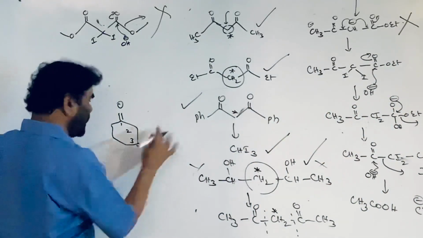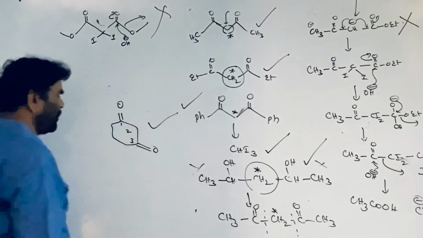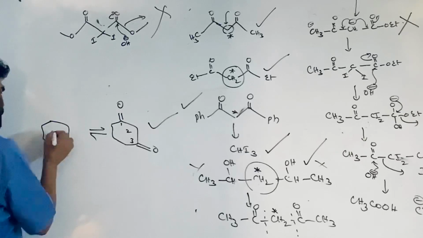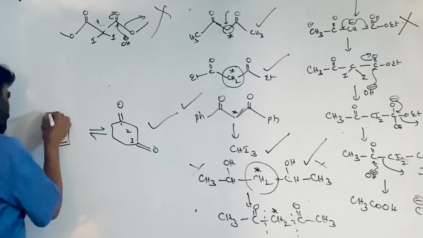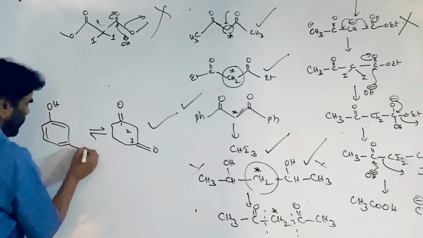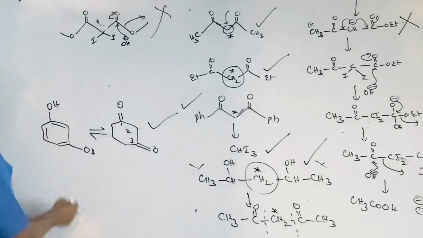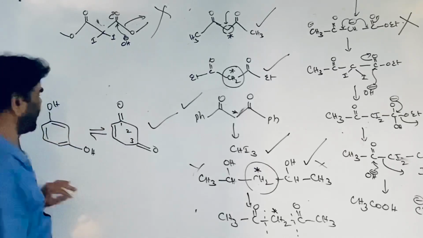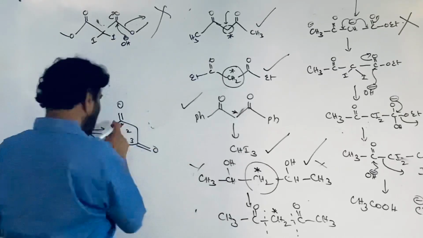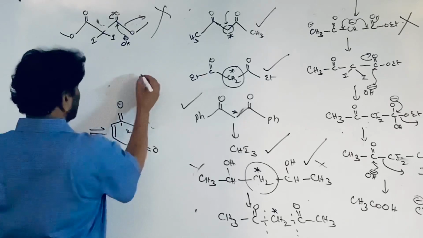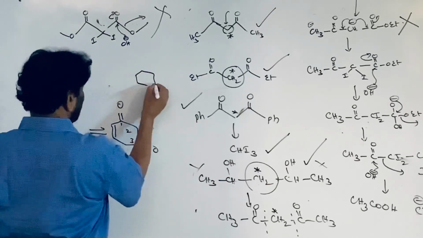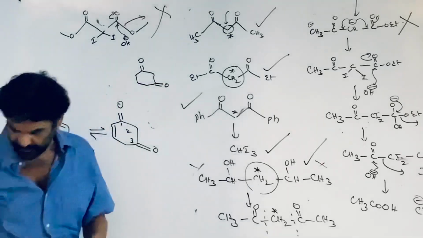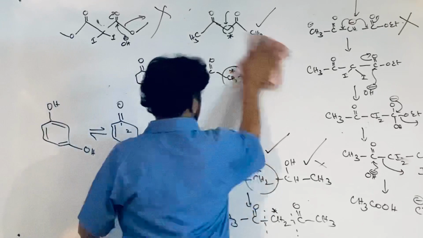This gives the iodoform test. This is the tautomer of the carbonyl form of your resorcinol. Yesterday I showed the resorcinol. Here a double bond may be present or not, so this is not playing any role at all. Therefore I can say that this is cyclohexanedione that takes part in the iodoform test.